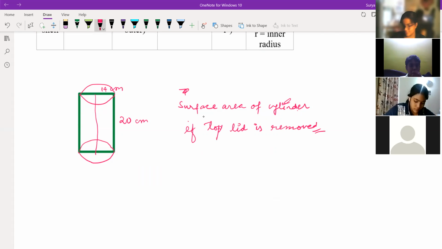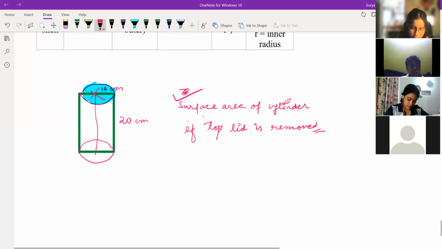Remember, children, this top part has been removed. Just write your answer in the chat box.